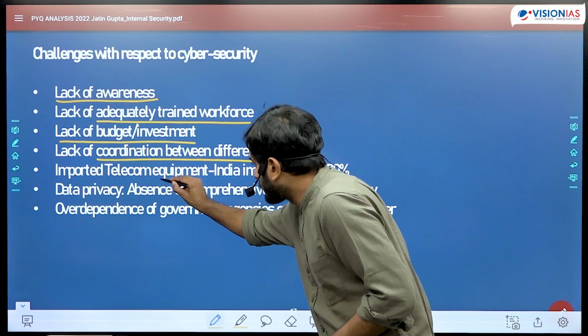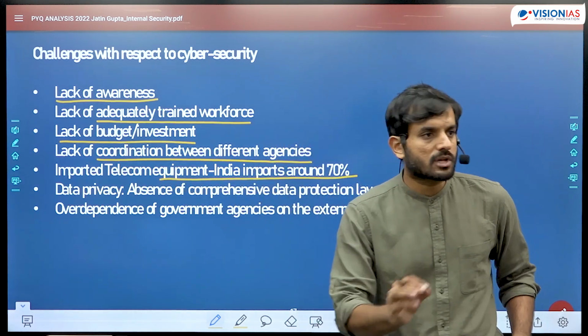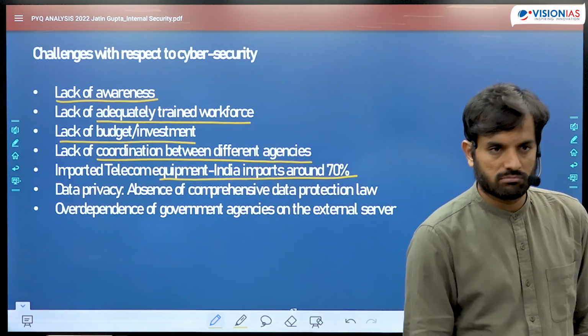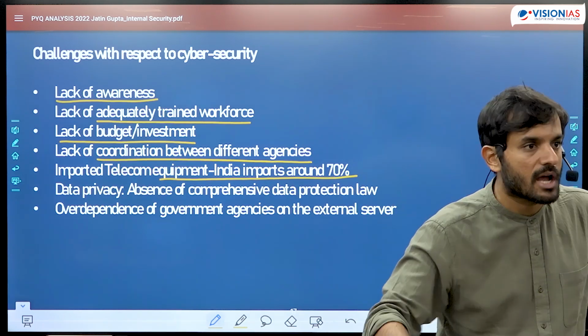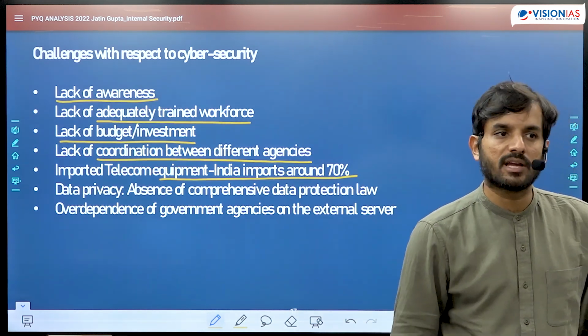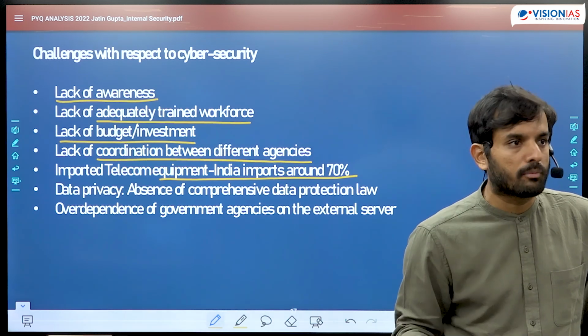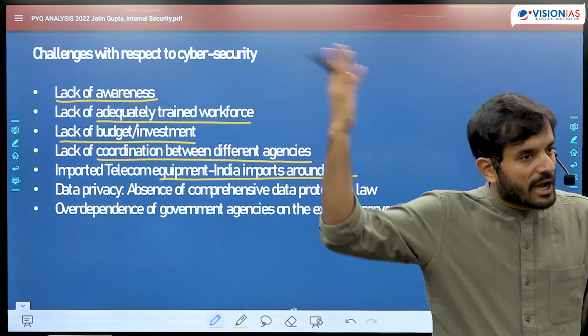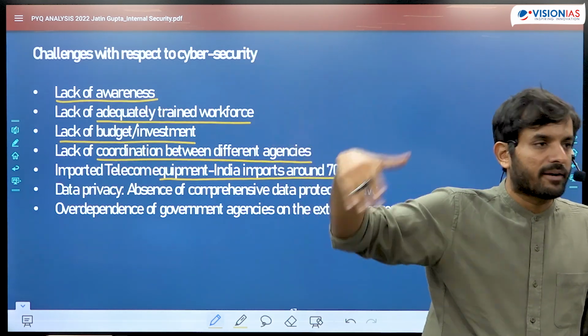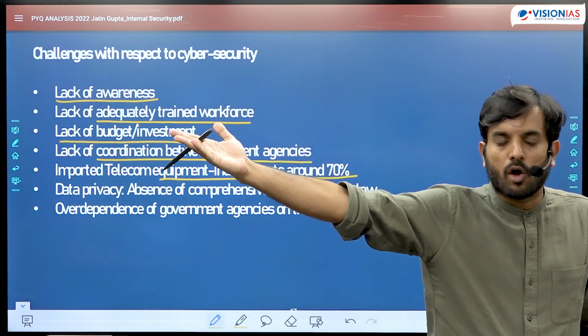Then imported telecom equipment. India imports around 70% of telecom equipment. We are dependent on other countries. अब जाके हम iPhone 14 हम बोल रहे हैं जी हम यहाँ पे manufacture करेंगे. The point I'm trying to make is that we are dependent on China, we are dependent on Taiwan, we are dependent on the other countries of the world for our telecom equipment.